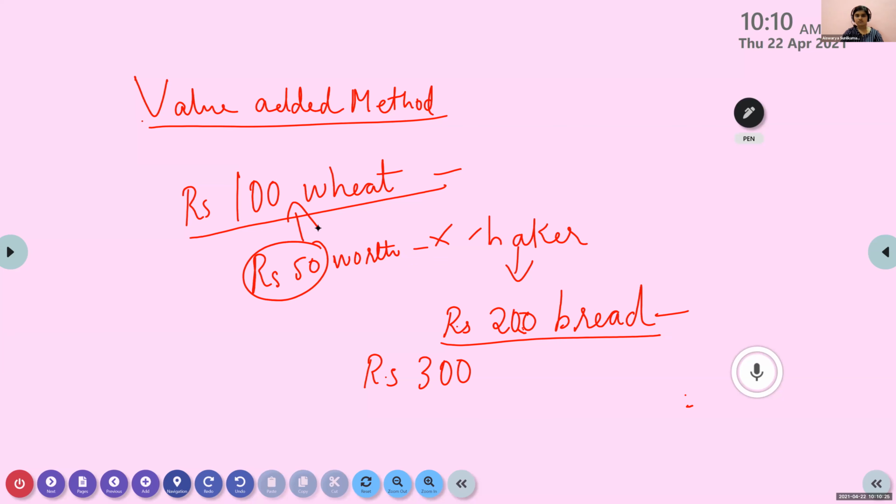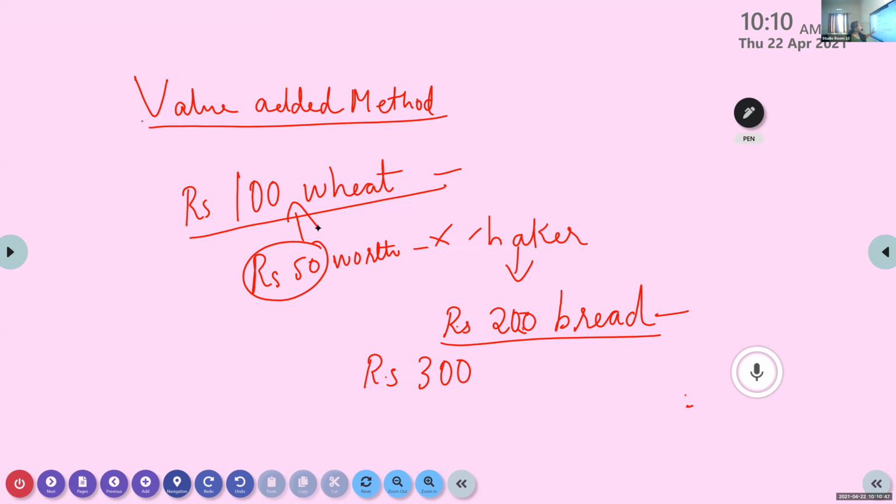Yes or no? This 50 rupees worth that he is giving to the baker, we have already included in the farmer's income. Again, if we add it with this, we are adding that twice.